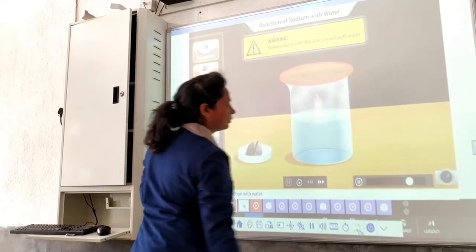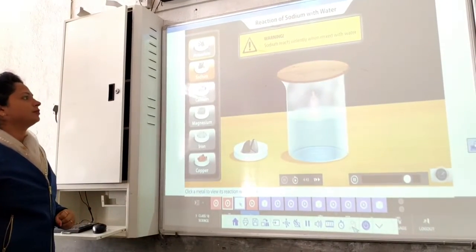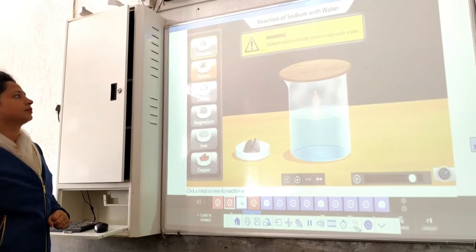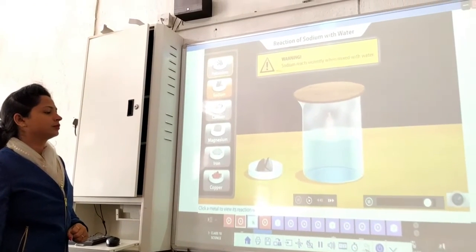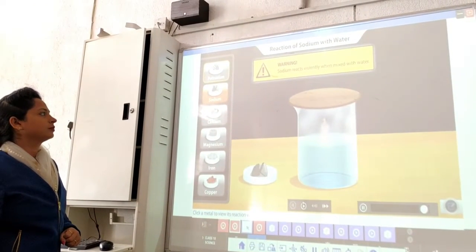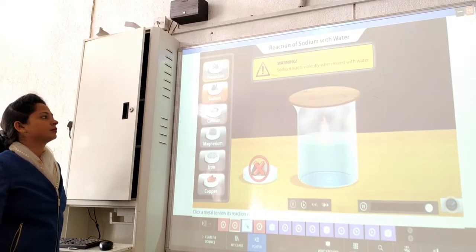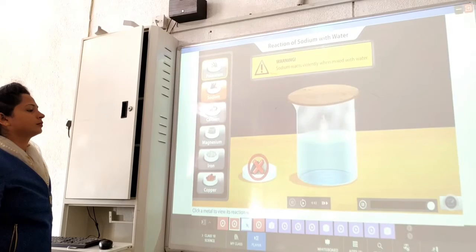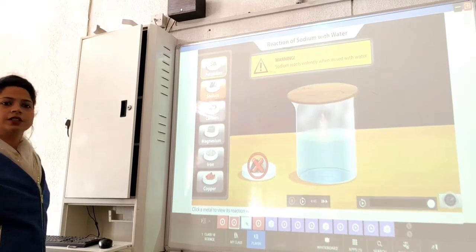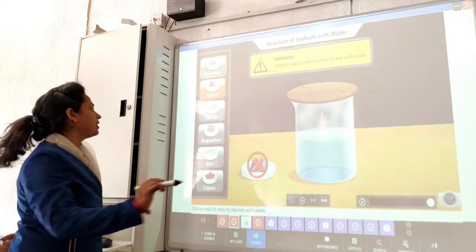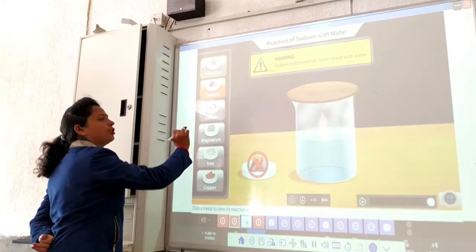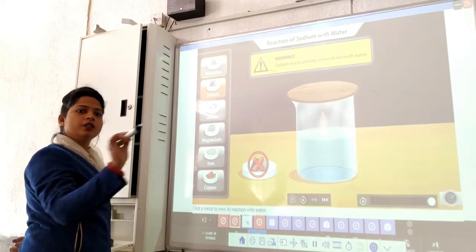Let's continue. Cover the beaker after adding sodium. This will prevent it from exploding out of the beaker and causing damage. Also, avoid adding large pieces of sodium to the water as it will result in a larger explosion. Understood? Now let's have a look at the reaction of calcium with water.